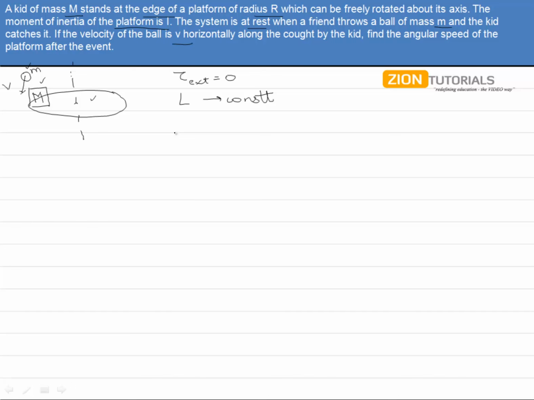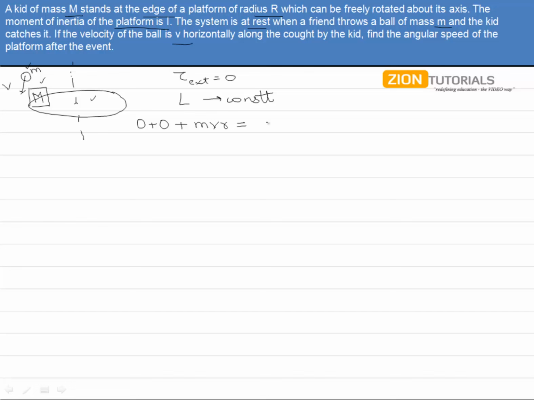Now, if we take the initial angular momentum, the block, the kid and the platform are at rest, so their angular momentum is 0, but the ball is thrown with the velocity v. So its angular momentum with respect to the central axis is mvr, where r is the radius. And let us take the final angular momentum, which will be when the ball is caught by the kid.